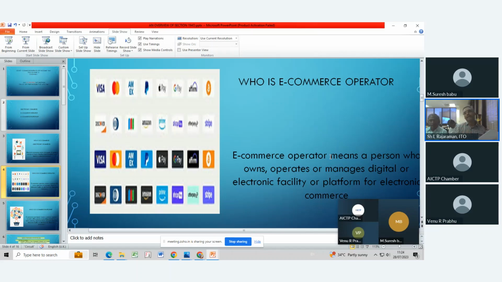Famous e-commerce operators I can tell are Amazon, Swiggy, Zomato; so many e-commerce operators are in our social media. I am only telling an example. So Amazon is an e-commerce operator. Flipkart is an e-commerce operator. Here we have to concentrate. The e-commerce operator either owns the platform, or manages the platform, or operates the platform to facilitate the sale of goods or services provided by the e-commerce participant. Now we are very clear who is the e-commerce operator.